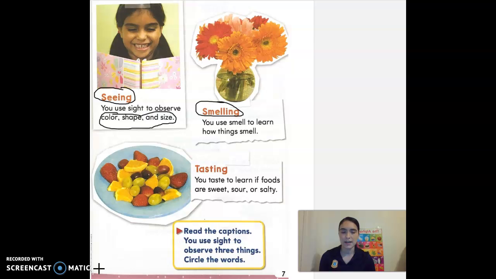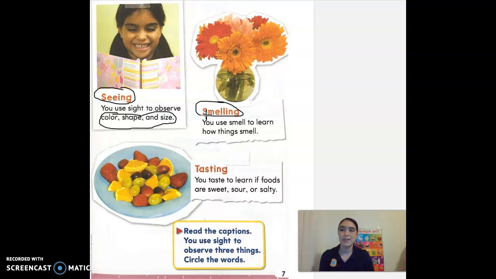All right, now we're going to take a look at these flowers, at smelling. Okay, what is something that smells good? What do you think smells good? Can someone tell me? Like maybe baking some yummy cookies that always smells really good in the oven, or some flowers. Great job. We use our sense of smell for that. Maybe some perfume that your mom wears.